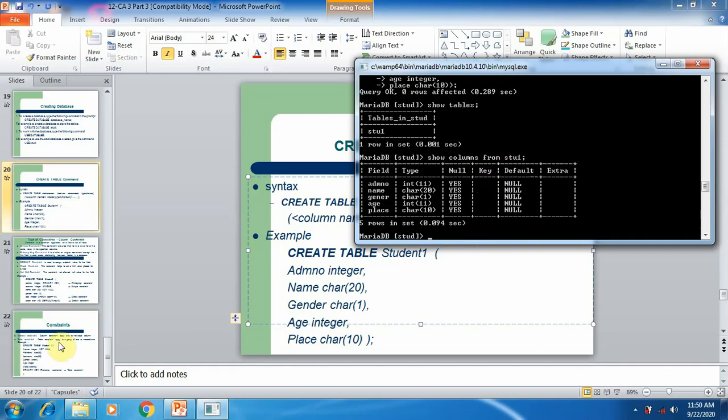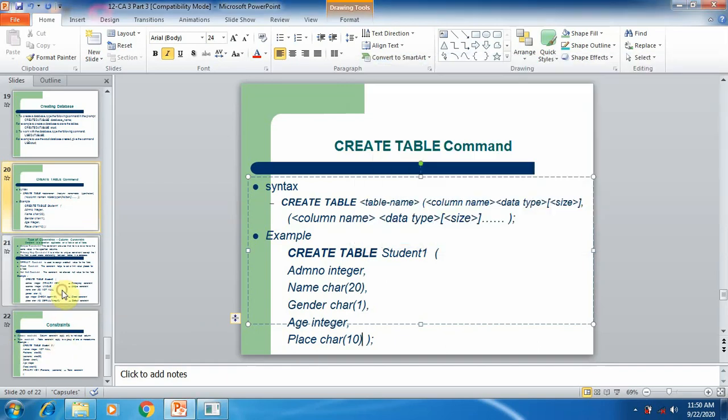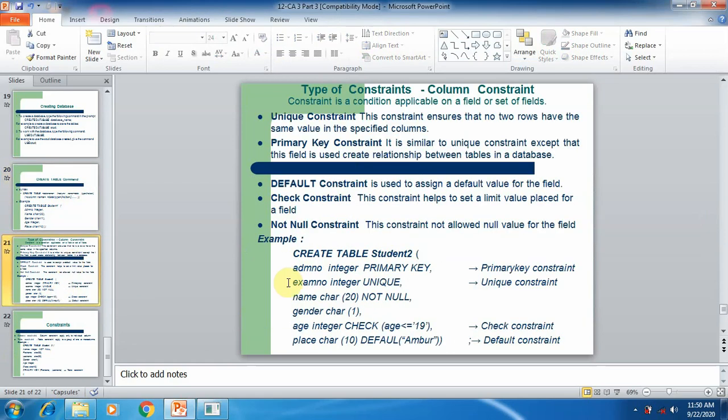Now we are going to create the second table, student2, with different constraints. Of course, this topic is not explained in your subject, but for more detailed study you should understand this topic, constraint. So constraint means a condition applicable on a field or a set of fields set by the user. So constraint means a condition applicable to any field or a set of fields.